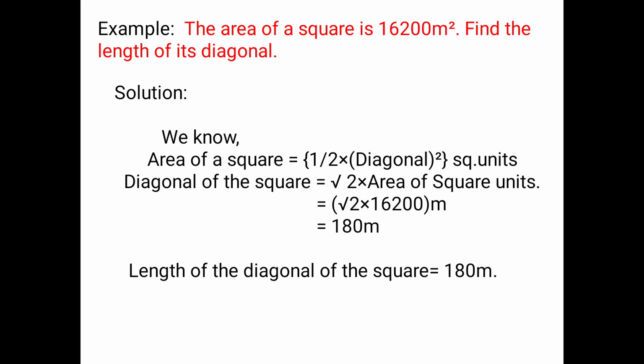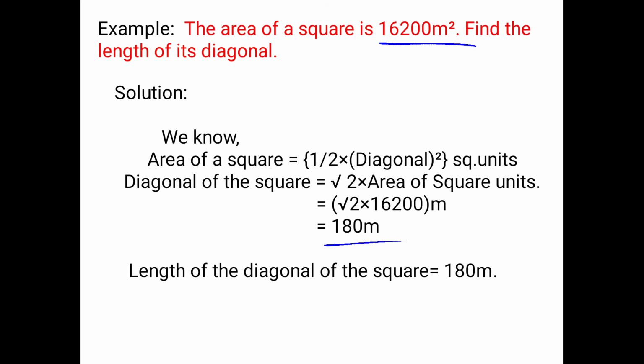So the diagonal of the square is root of 2 into the area of the square units. The area is 16,200, so root of 2 into 16,200 meter. Calculating this, we get the answer 180 meter. So the length of the diagonal of the square is 180 meter.